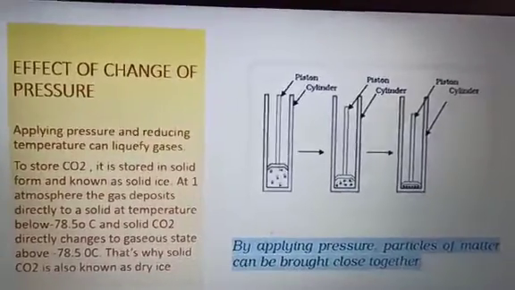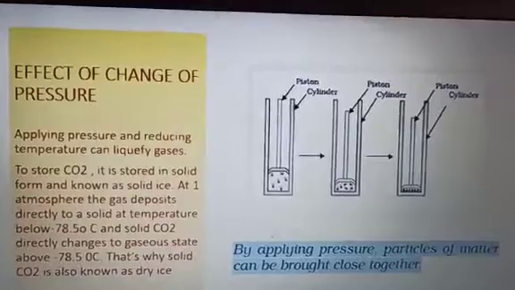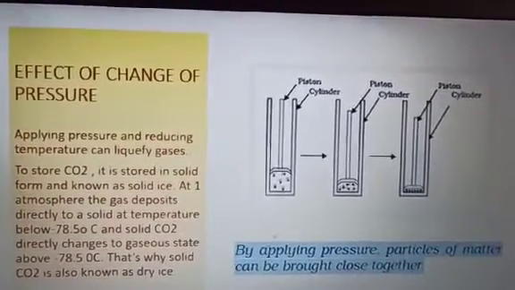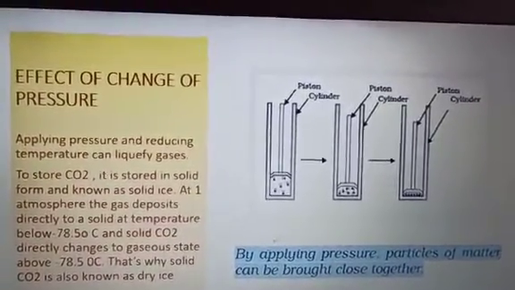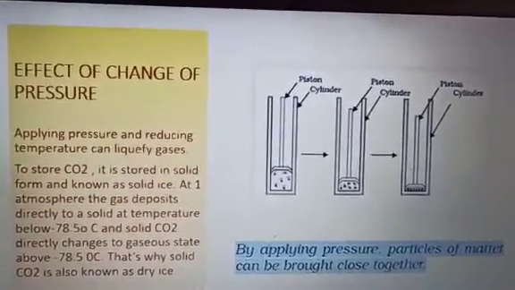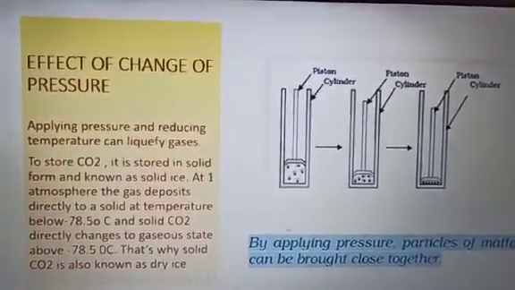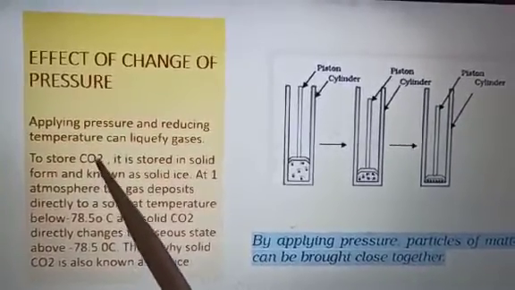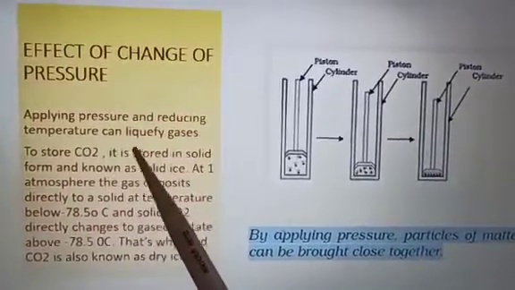So if molecules are very far in gases and we are applying pressure, it means we are bringing molecules close together. And in such a way, by applying pressure, we can change the state from gas to liquid and liquid to solid.